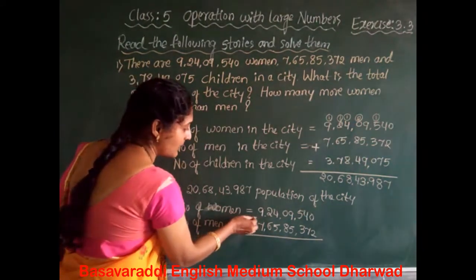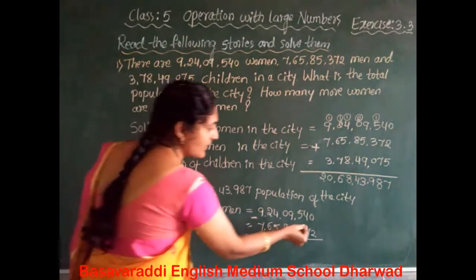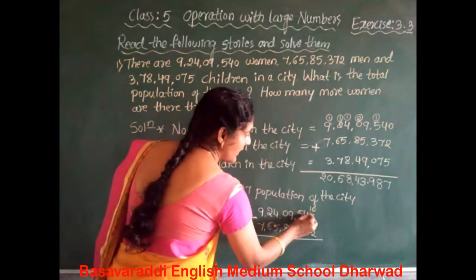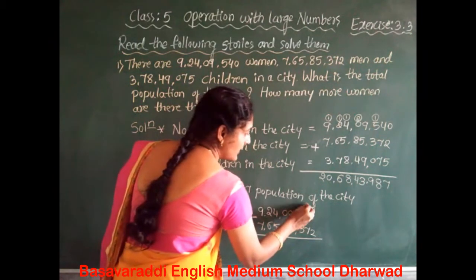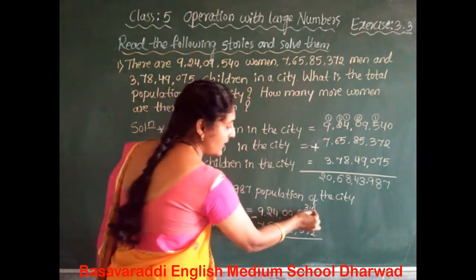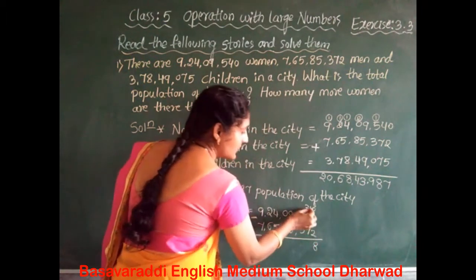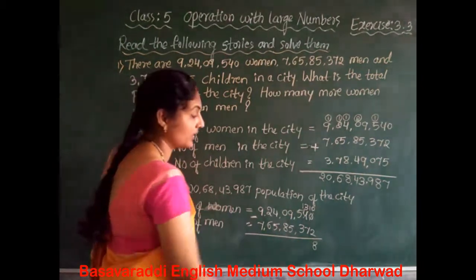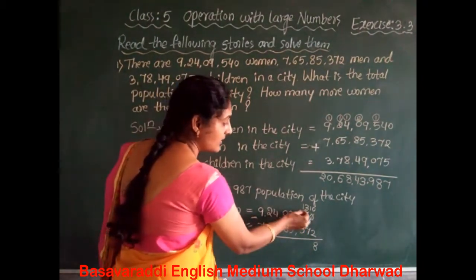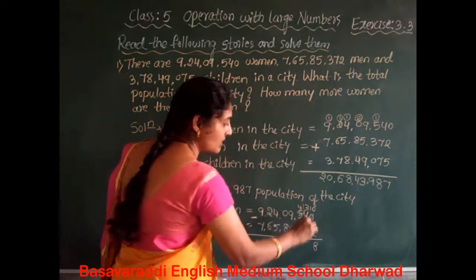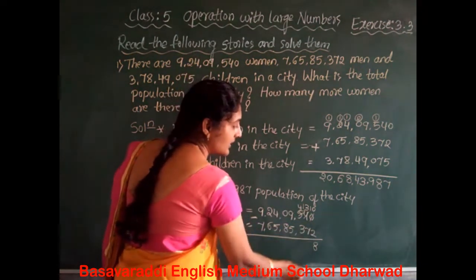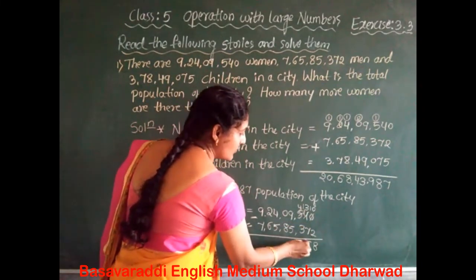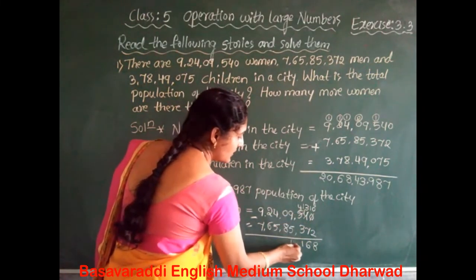So this is the subtraction symbol. 0 minus 2 is not possible. So we regroup the 10's and 1's place there. The 10's place decreases 1. It becomes a 3. So 10 minus 2 is 8. 3 minus 7 is not possible. So again we regroup the 100 and 10's place there. The 100 place number decreases 1. So 13 minus 7 is 6. 4 minus 3 is 1. 9 minus 5 is 4.